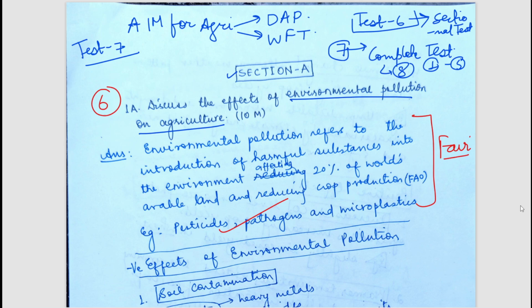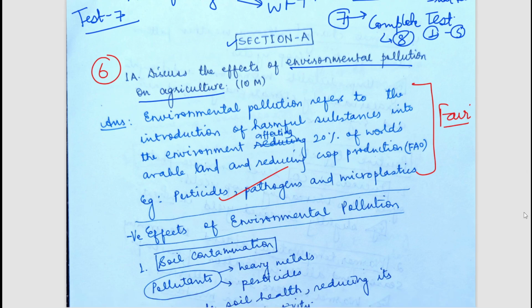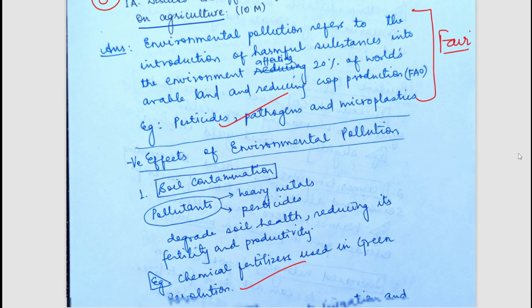From my side, I will be discussing the important points and important concepts so that we can briefly cover the video, because if I start discussing line by line, it will become a very big video for you. So I will discuss just a few important points, but if you want to read the answers in detail line by line, you can simply pause the video and read it. Okay, so let's see what are the effects of environmental pollution on agriculture.